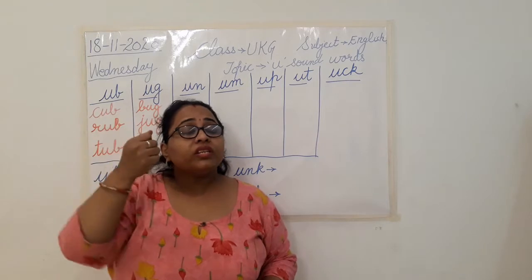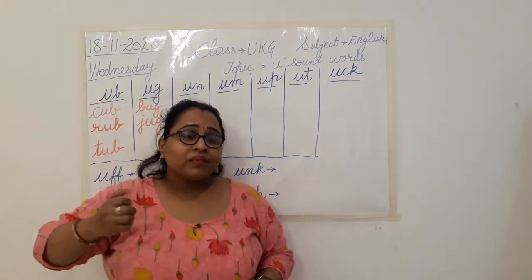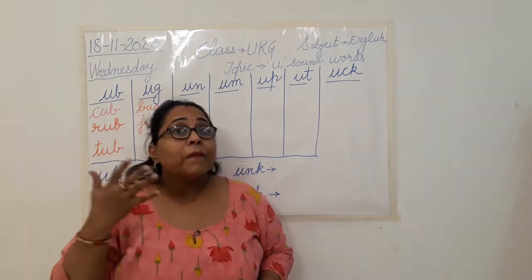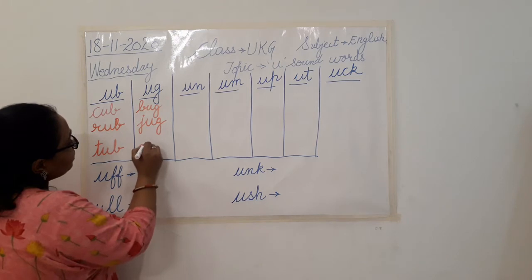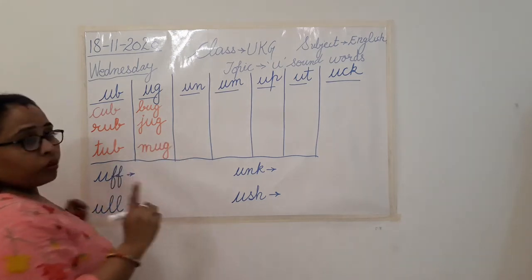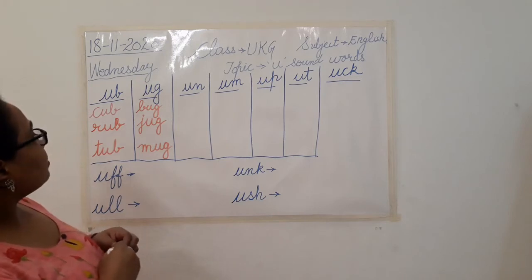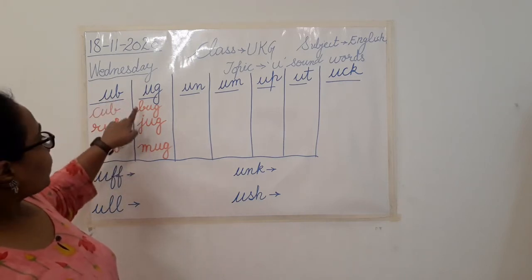What do we use to take out water from the bucket and pour on us? Mug. Very good. Again an ug sound word. So that is ug, mug. So the three ug sound words we have learned are bug, jug, mug.